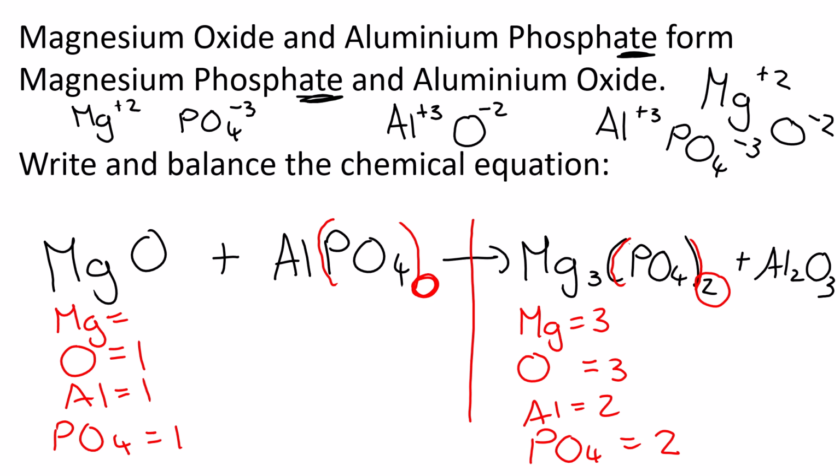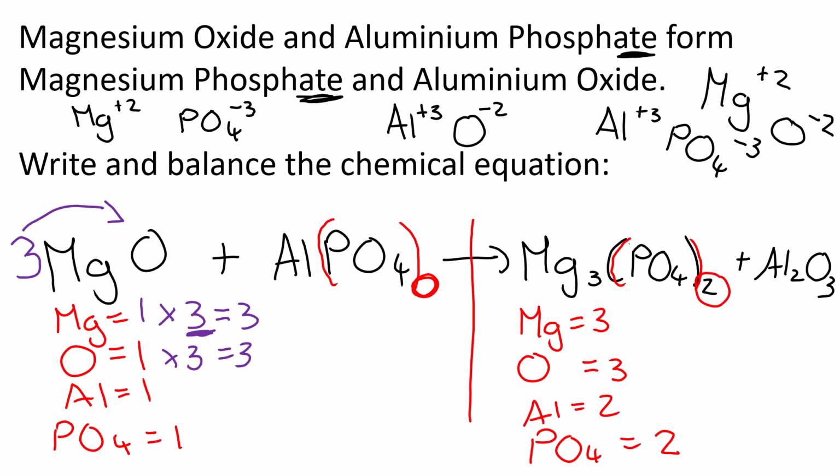Okay, so let's start. This magnesium is a 3. This magnesium is a 1. I times this magnesium by 3 to get 3. Whatever you times by is the number that goes in front. By doing that, what have I done to the oxygen? I've also times it by 3 to make it 3. Okay, so magnesiums and oxygens are balanced. Great, I don't have to do anything.